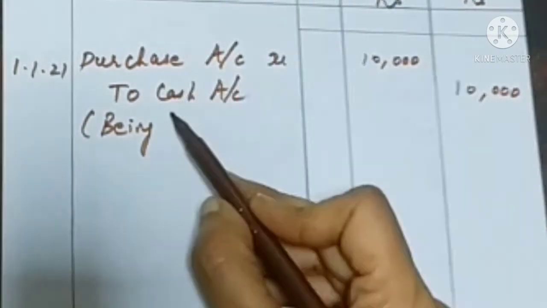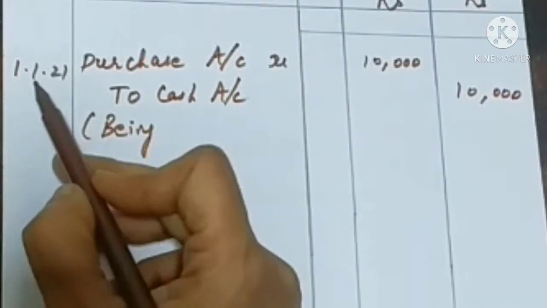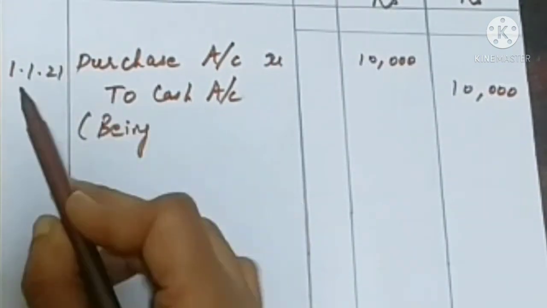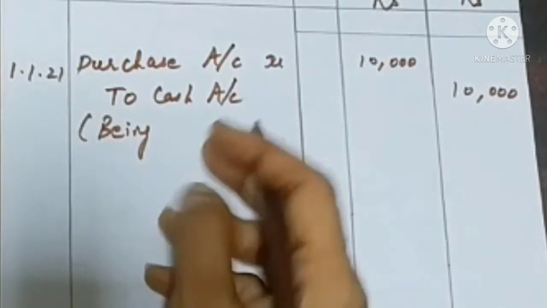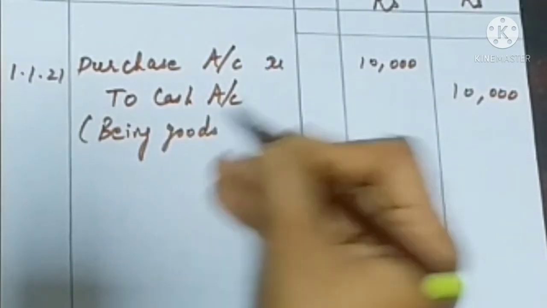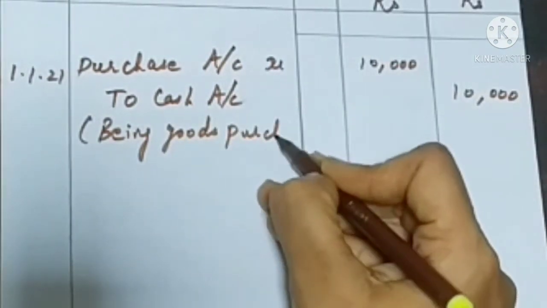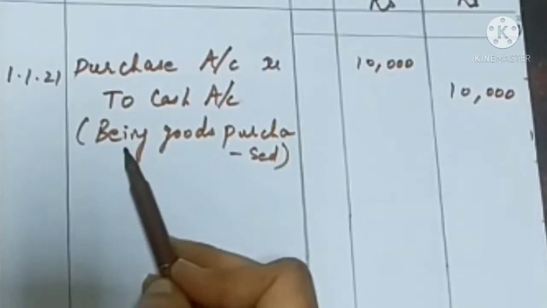Purchase account is debited, cash account is credited, amount is rupees 10,000, and the date on which the transaction has happened is 1st January 21. Narration you have to write. That is a short description about the transaction, being goods purchased. This is called narration.